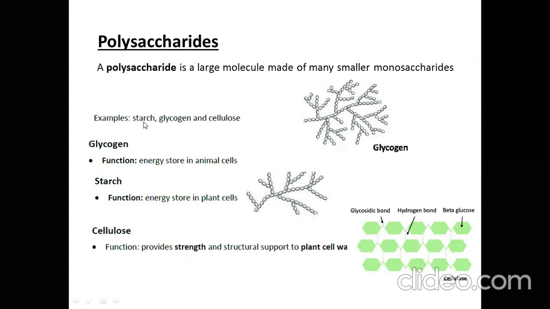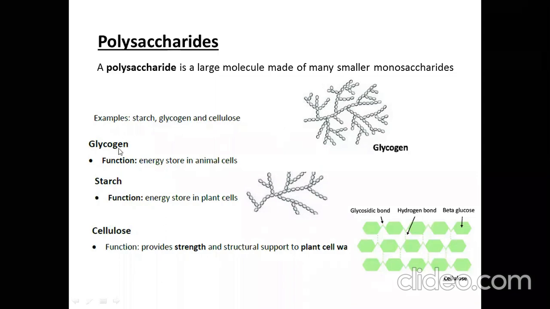Starch consists of many glucose, glycogen consists of many glucose, and cellulose consists of many glucose. It means that the basic unit of all these three polysaccharides is glucose. But their structures are different from each other.